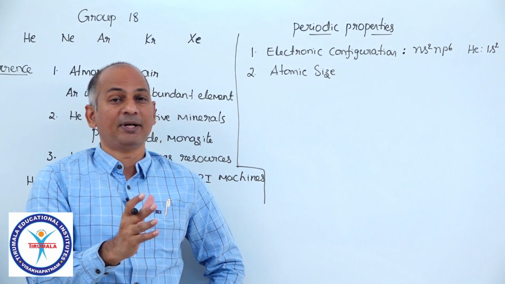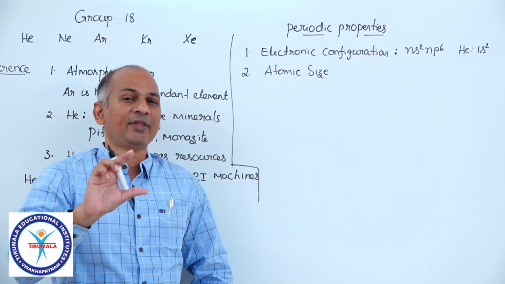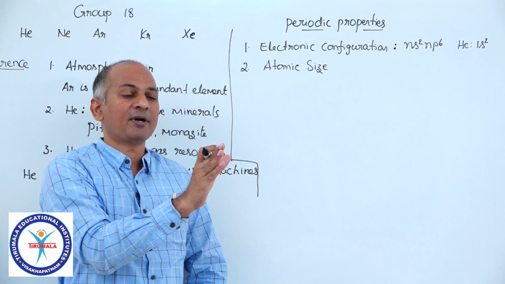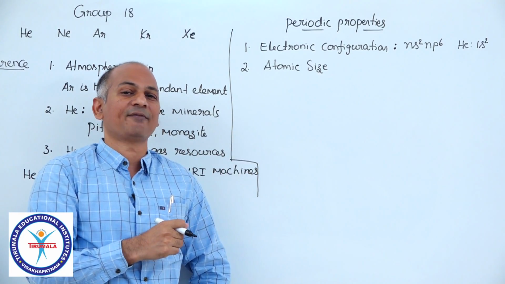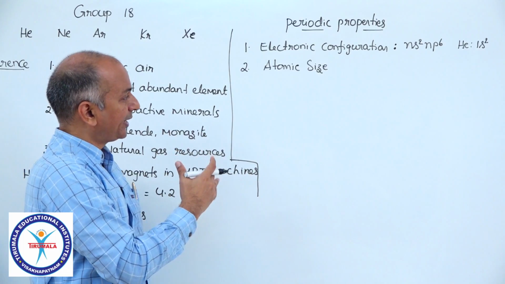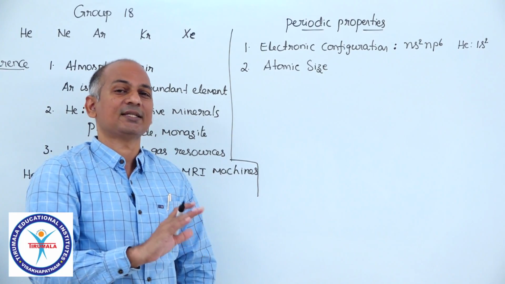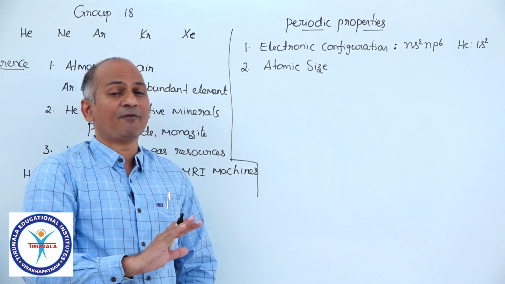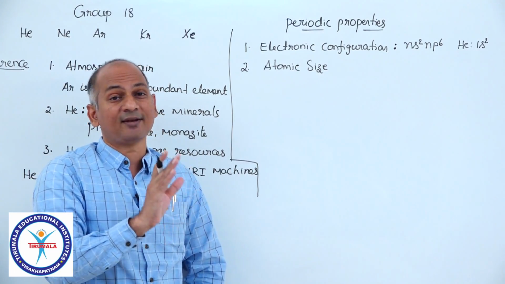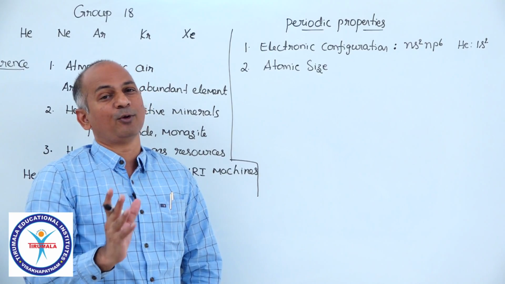So, size decreases, but the size decreases until fluorine. If you observe the atomic sizes in the periodic table, until fluorine the size decreases: carbon, nitrogen, oxygen, fluorine. But from fluorine to neon, size all of a sudden increases. You know this already. So, in a respective period, the size of the noble gases is the highest, and down the group the size increases. So, normal trend. But why in a particular period is the size of the noble gas higher, especially higher than its previous element? Neon is bigger than fluorine, argon is bigger than chlorine.